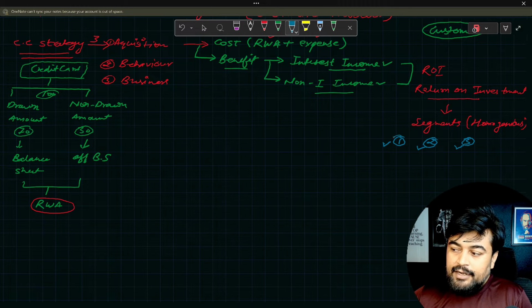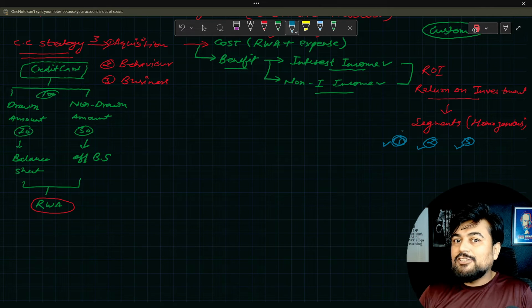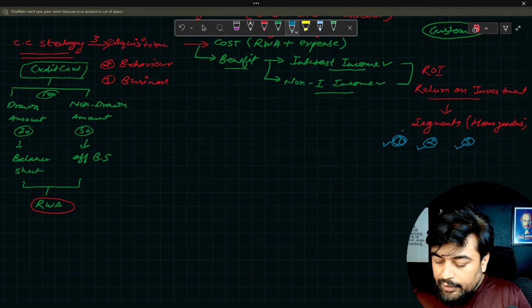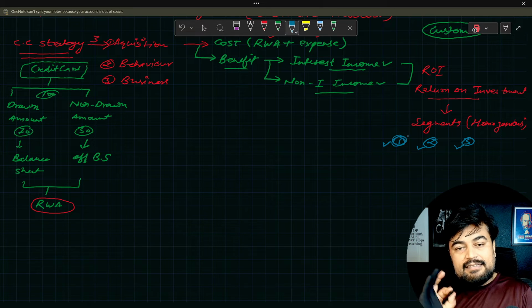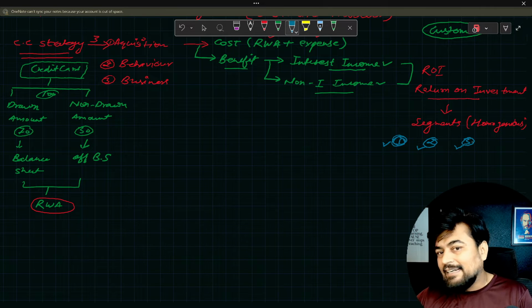This segment 1 is generating the maximum profit. So obviously the operations team in the bank will target those customers more and more by selling them more products. These will have a similar risk profile, which is risky. This group has a moderately risky profile. The third group is least risky.